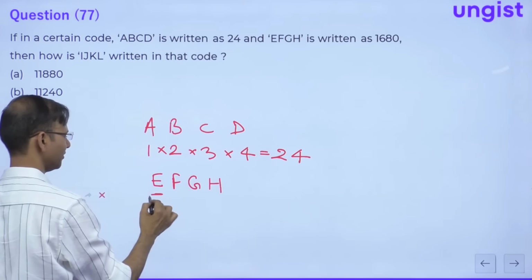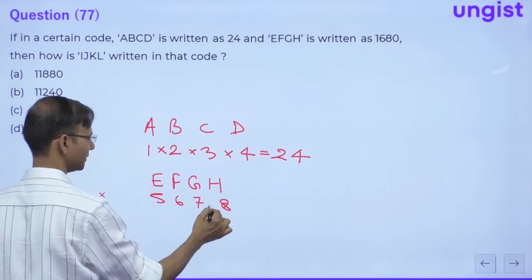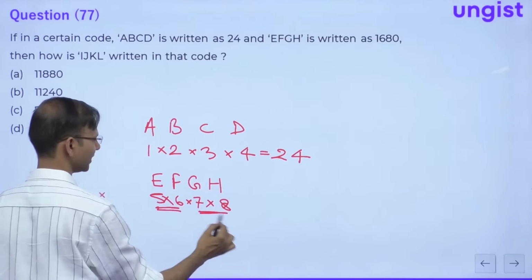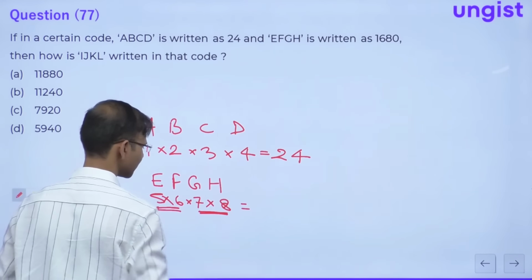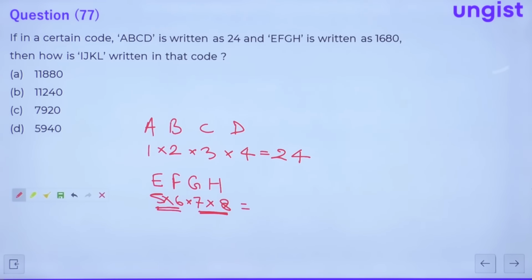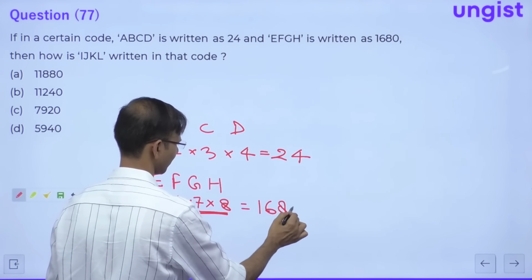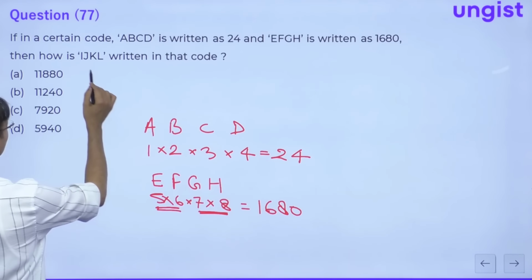E is what? 5, 6, 7, 8. So 5 into 6 is 30. 7 into 8 is what? 56. 56 into 30 is 150 and then 168, so 1680. Correct. Then what do we need to find?